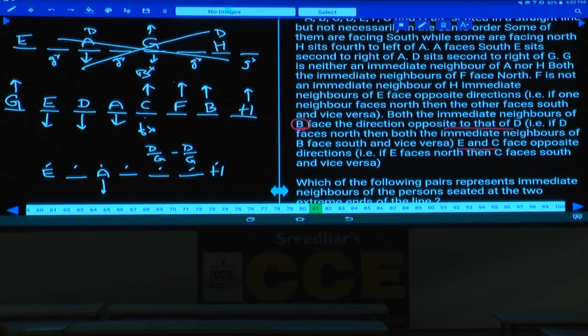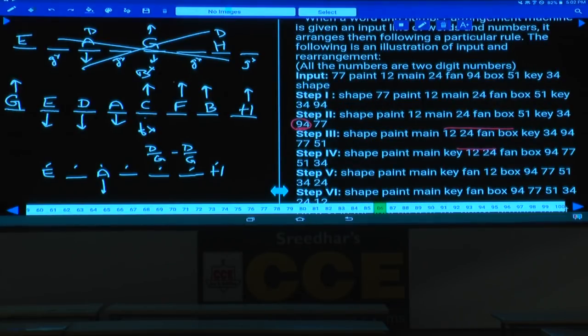What is the arrangement here? G, E, D, A, C, F, B and H. G is facing north. The next 3 persons are facing towards south: E, D and A, followed by the remaining 4 persons facing towards north: C, F, B and H. Done with this? Now this is about question numbers 81 to 85. Yes, write down this arrangement. Then question numbers 86 to 90.